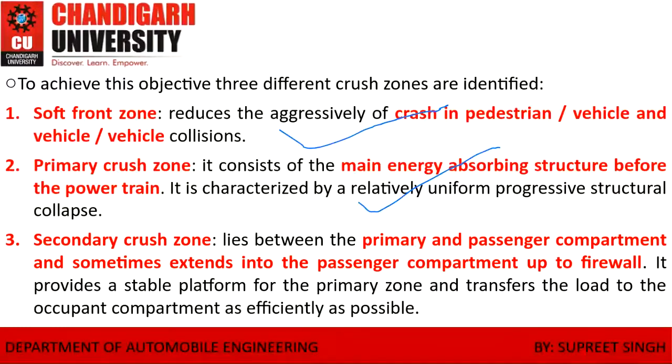The part of the vehicle which is impacted too much, that is the main cabin, may be protected by side airbags, crumple zones, headrests, and stability control devices at the secondary crash zone. The third one, the primary and the passenger compartment, extends up to the firewall, that is up to the fuel tank, to stabilize and transfer the load as much as possible.